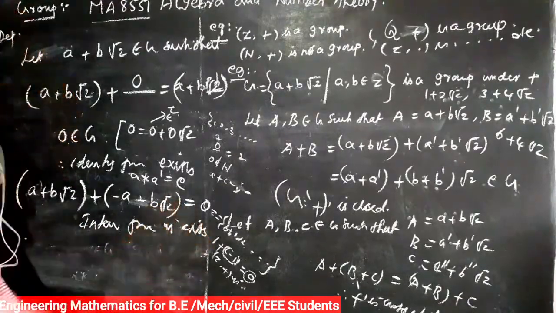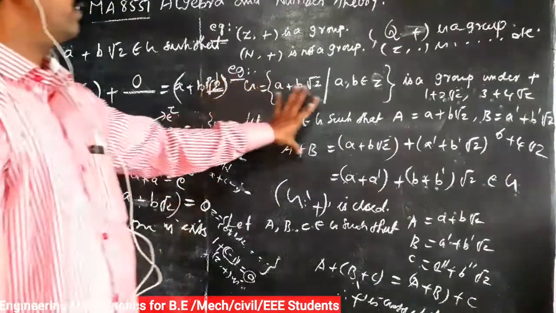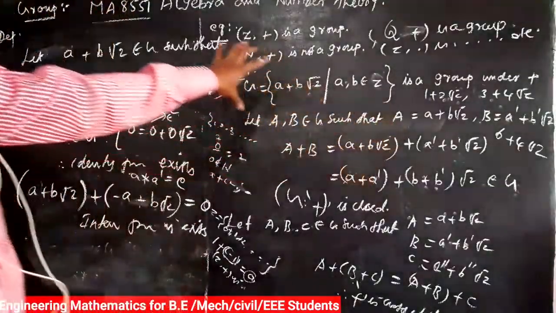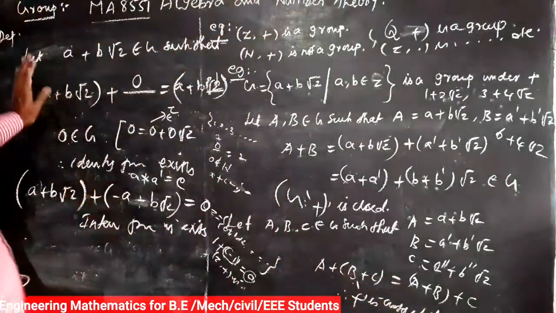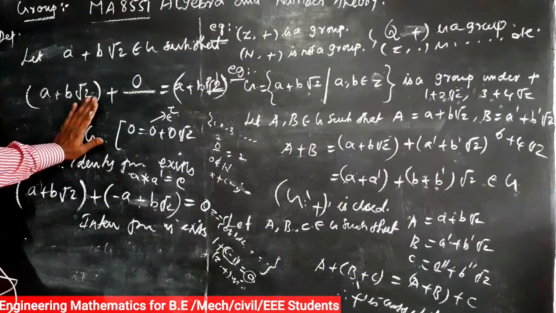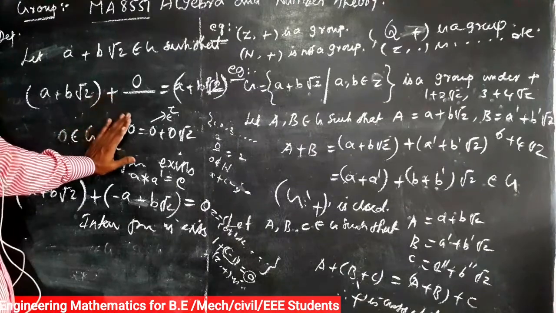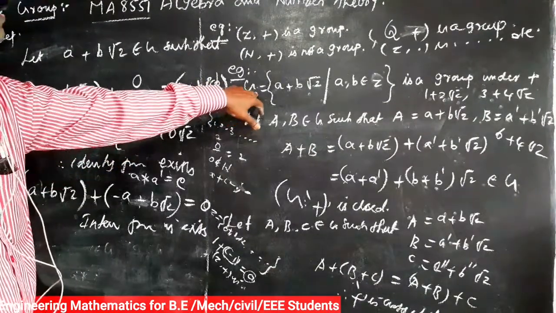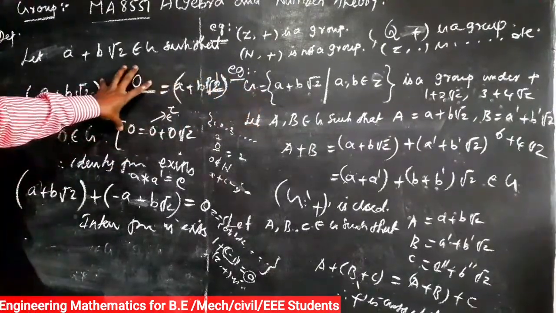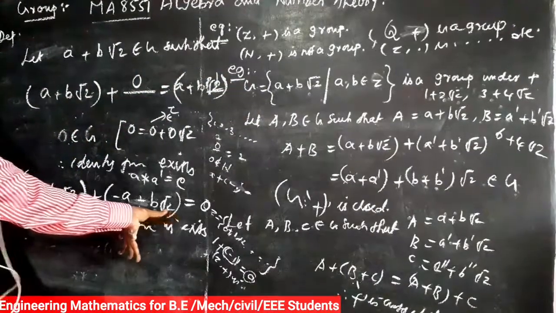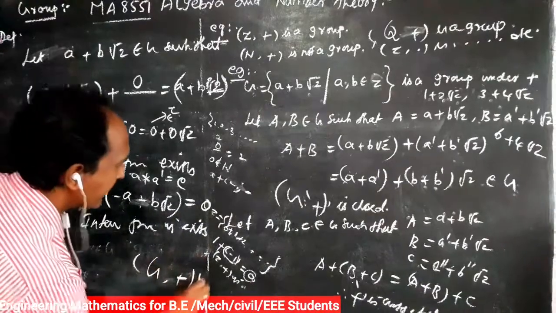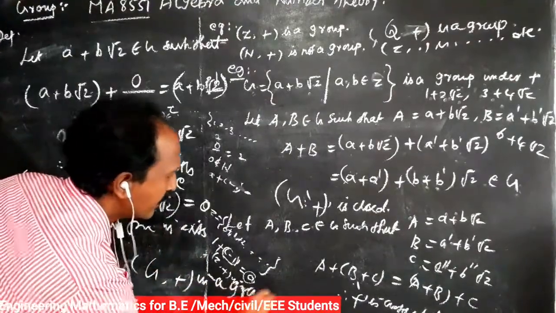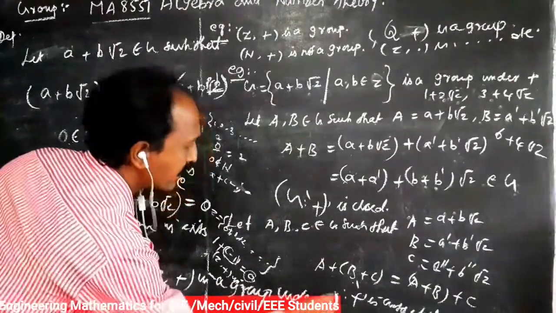So it satisfies, first, plus is the closure property, then plus is associative, then the identity element exists. So the identity element is 0. 0 lies in G. So the identity property exists and the inverse property exists. Therefore, the conclusion is that G comma plus is a group under plus.